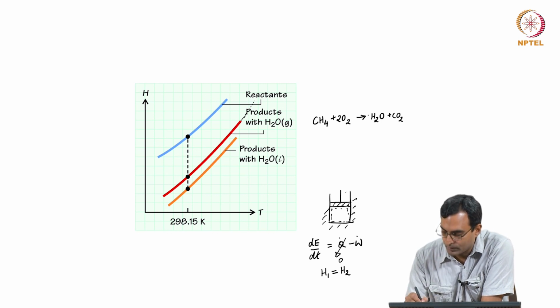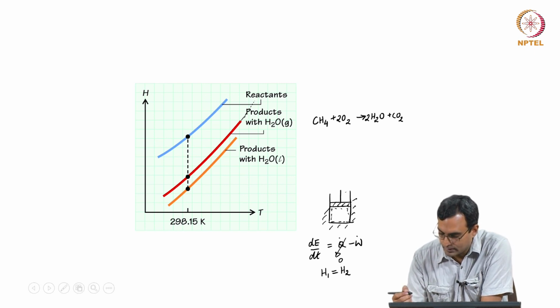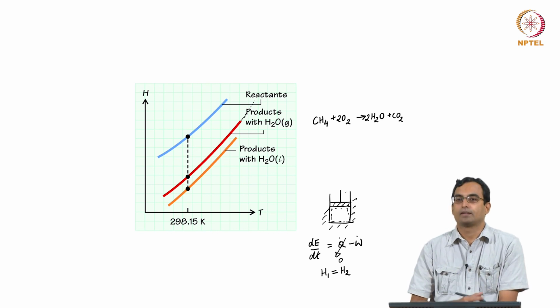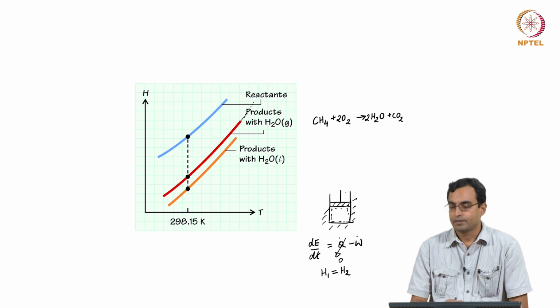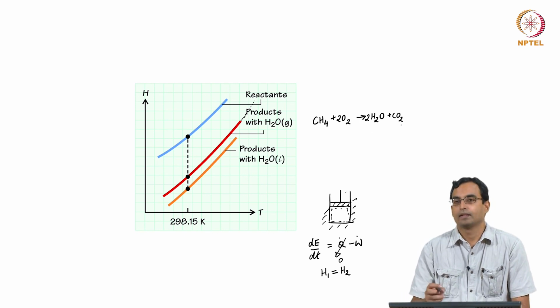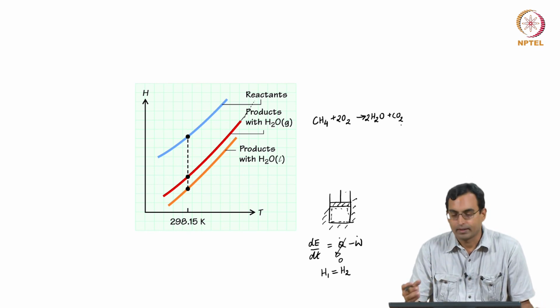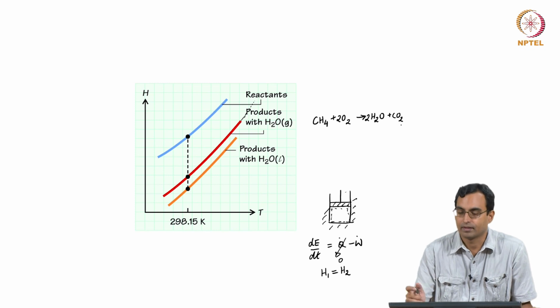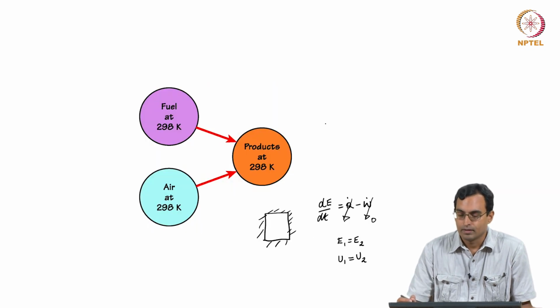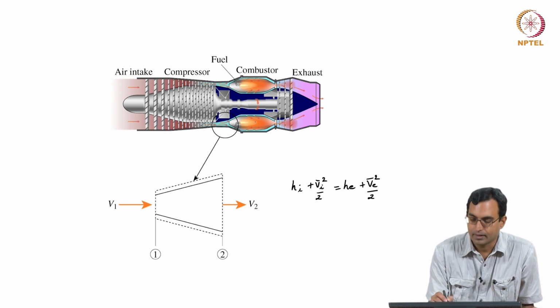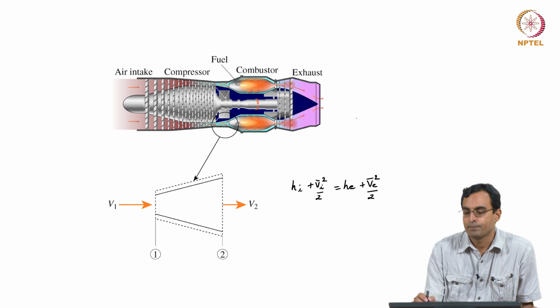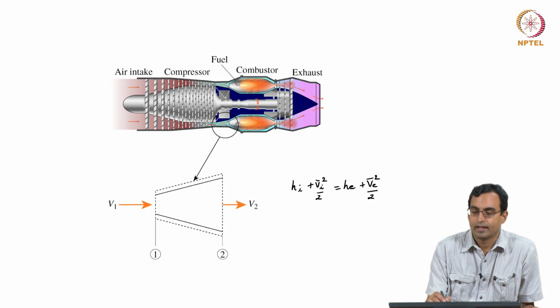I get 1 mole of CO2 and 2 moles of water, and this is something which happens if I ignite it. But if I leave this water and carbon dioxide, I do not get back methane spontaneously. I need to do something else if I want to convert this stuff into methane. Similarly, I have, for example, this combustor here. I can burn stuff and send it out, but if I send in exhaust gases, it does not become fuel and air.